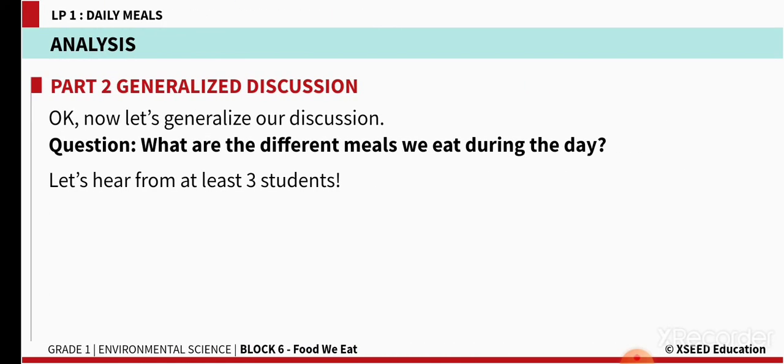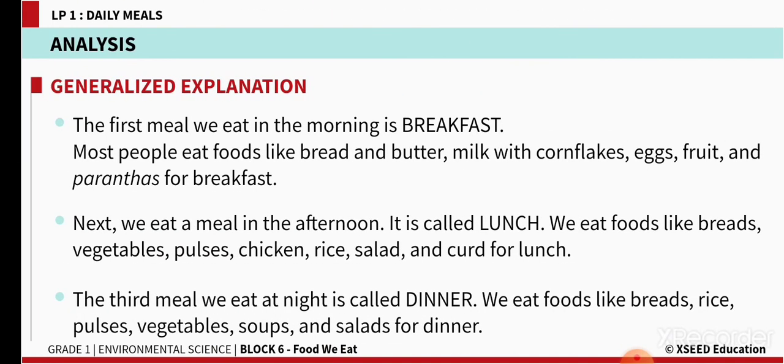Now, what are the different meals we eat, children? Yeah, that is the breakfast, lunch and dinner. Breakfast, when do we eat? In the morning. Generally, what we eat, children? Bread, butter, milk, idli, dosa, cornflakes. Even some of them eat egg and egg omelette and just milk, some fruits, even rotis, parathas we'll eat in the breakfast. Now in the lunch time, we'll eat generally rice with different types of vegetable curry. Pulses means dal, chicken, curd, salads, all will be eaten as the lunch.